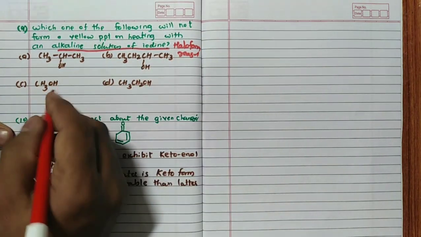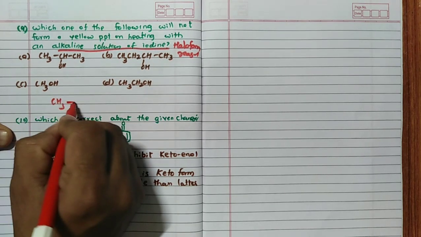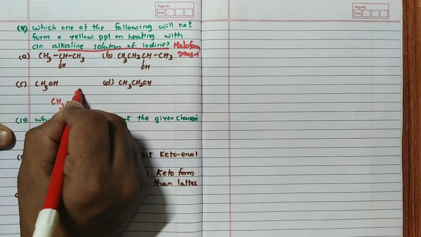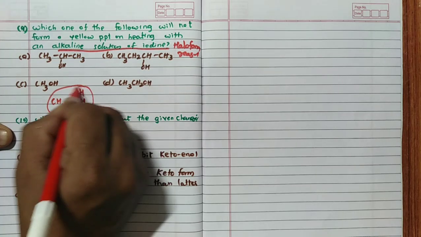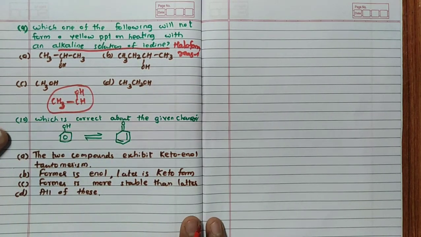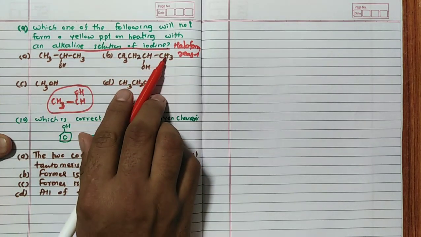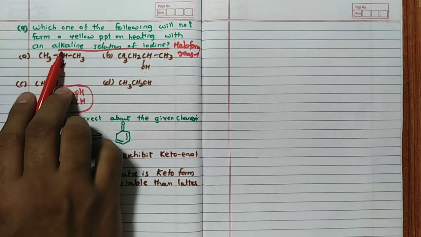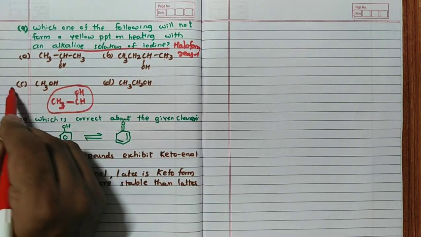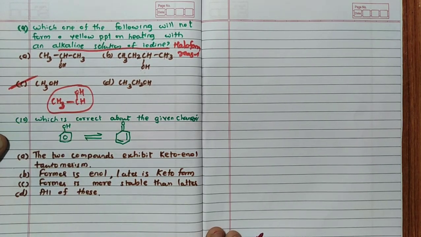For the haloform reaction, in case of an alcohol, the CH3CHOH part should be there. This part is there in the others, CH3CHOH. So the answer for this question is methyl alcohol.